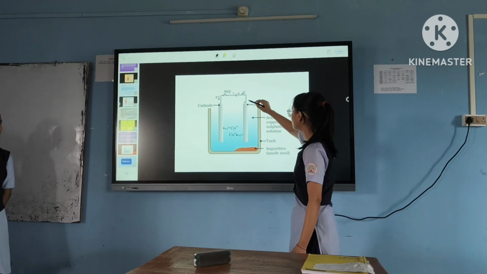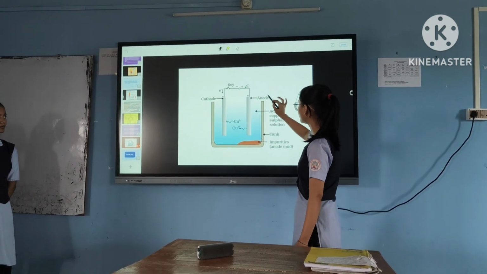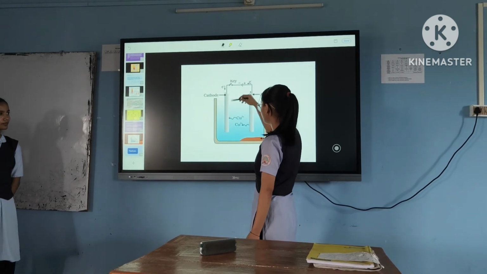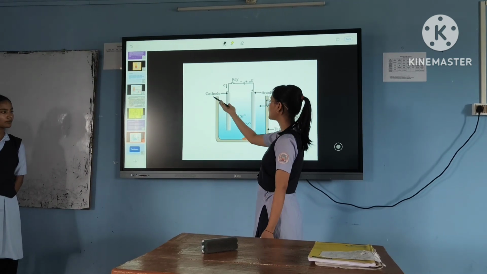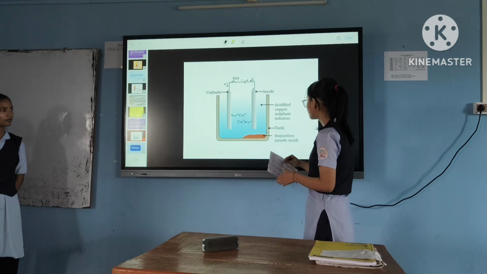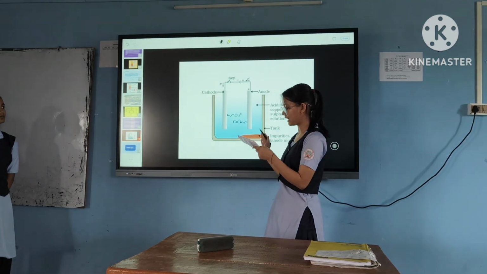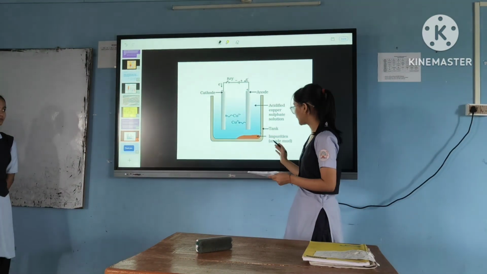This is the rod which is impure, as the anode, and this is the thin pure metal, referred to as the cathode. This process is continued till the whole metal from the impure block is dissolved and deposited on the cathode.